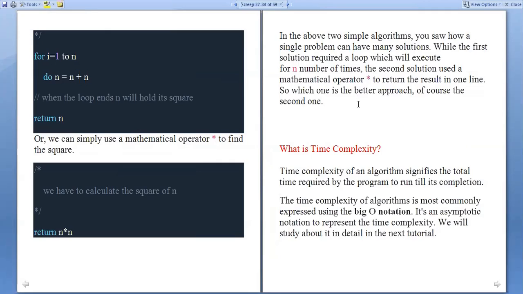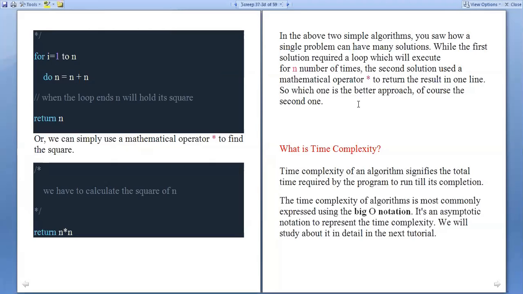While the first solution required a loop which will execute for n number of times, we used the for loop. In the second solution, we used a mathematical operator, the multiplication operator, that is star, to return the result in one line. So which one is the better approach? Of course, the second one. So we have two approaches to solve the problem of n square.